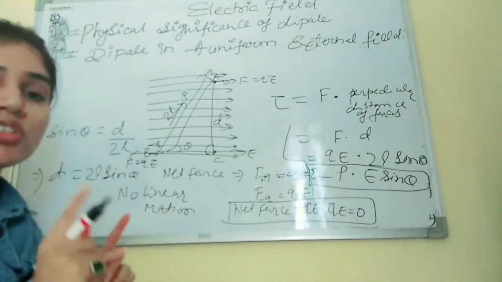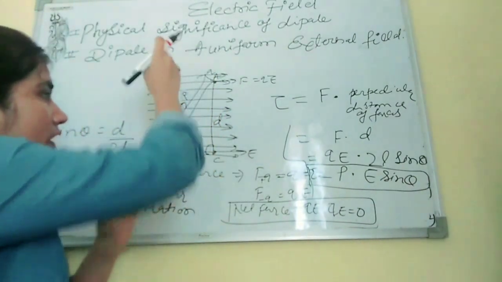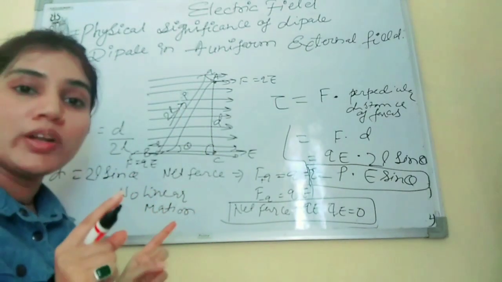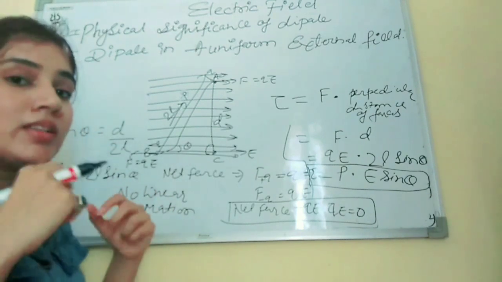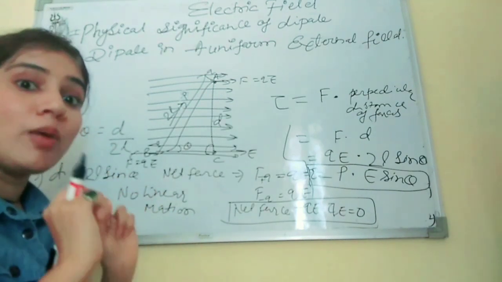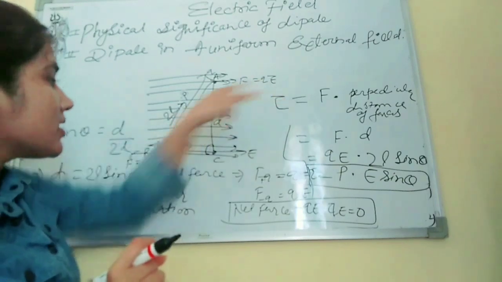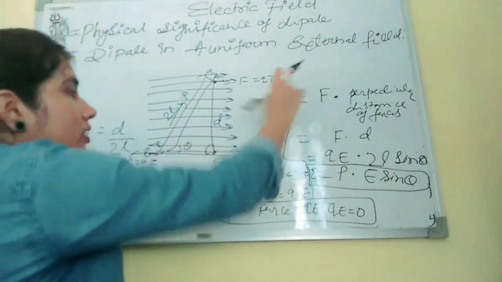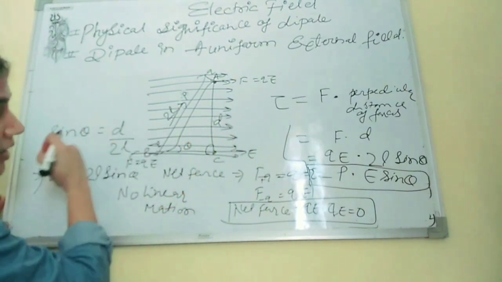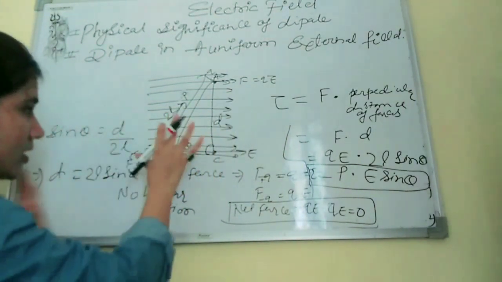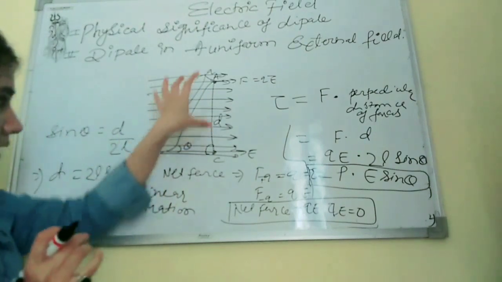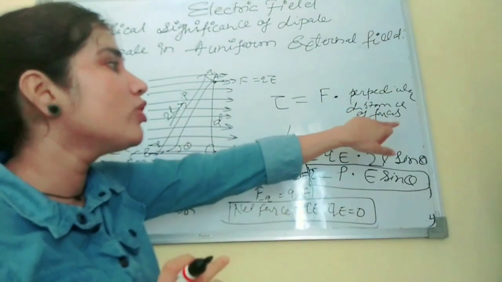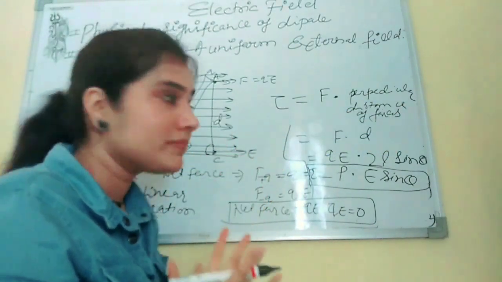There is a body which is rotating, and it applies forces at 2 different points. The forces are similar in magnitude but act in opposite directions. F is acting here, and at this point F is acting in the opposite direction. These are the conditions to get tau, and they are fulfilled. So tau becomes force into the perpendicular distance between the forces.